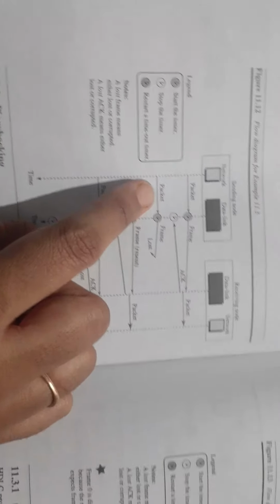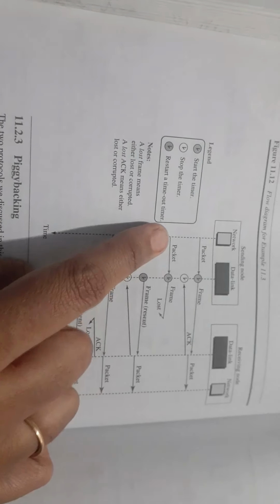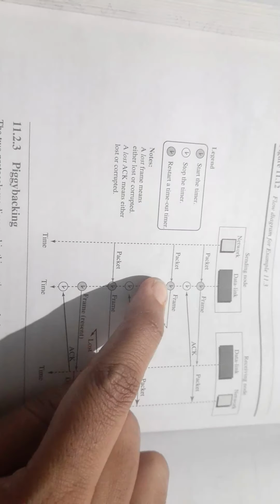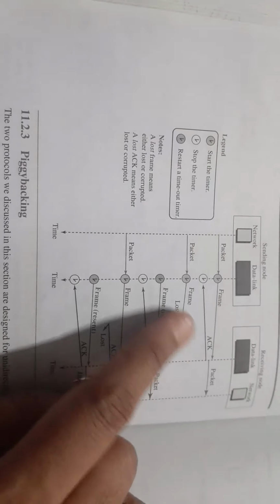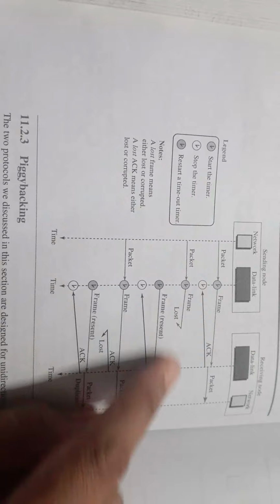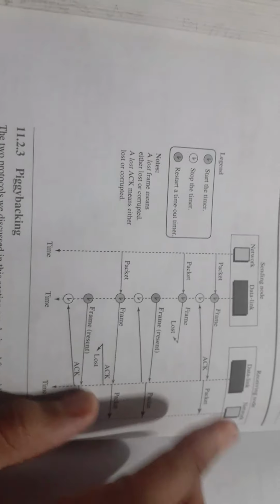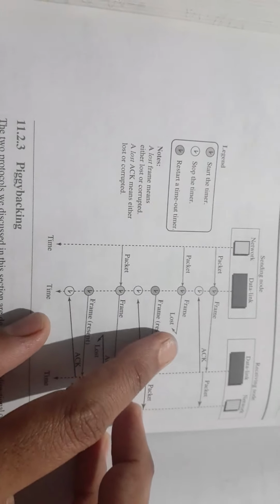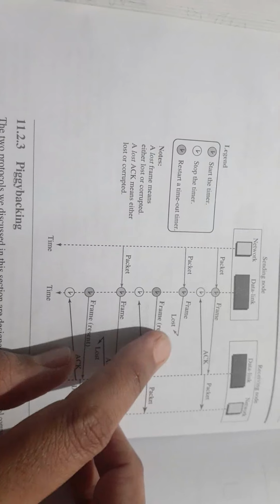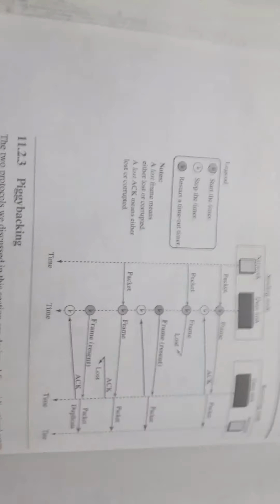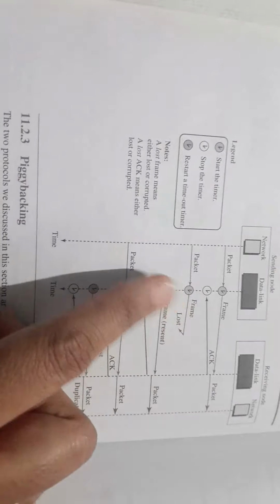Now at the second packet, if you observe, the packet is delivered from network to data link, the timer has started, the frame is sent, and in between the frame is lost. It has not been received properly, it has been corrupted, you can see. So the timer has started, but the frame is lost. It will wait for the acknowledgement, but it has not received any acknowledgement from the receiver side.